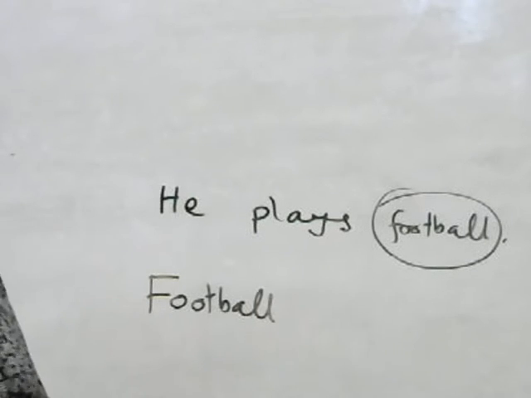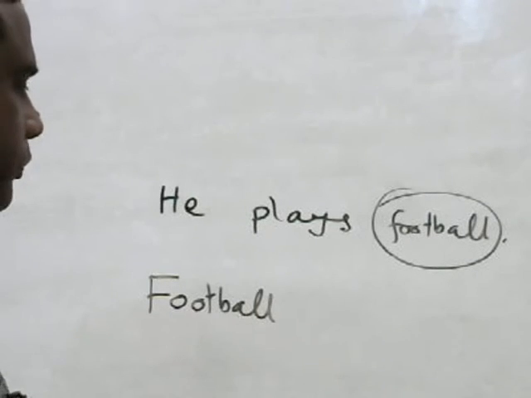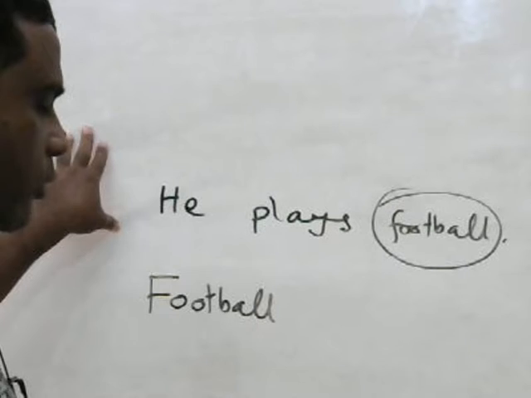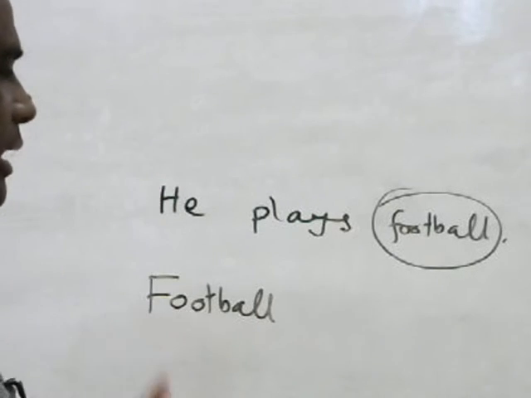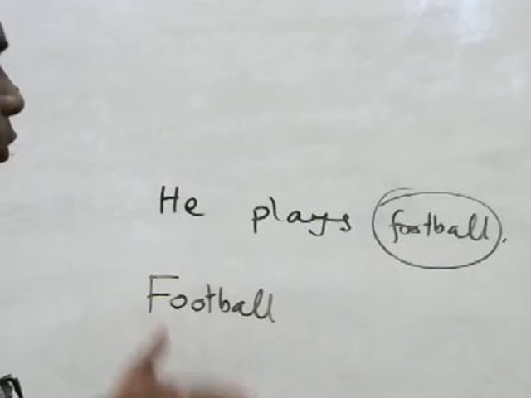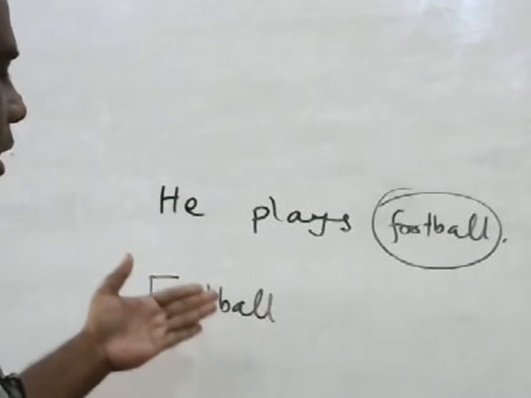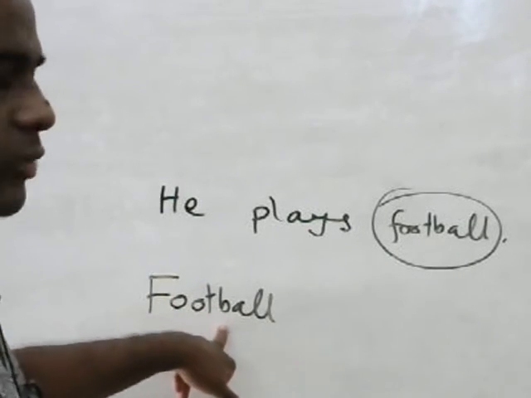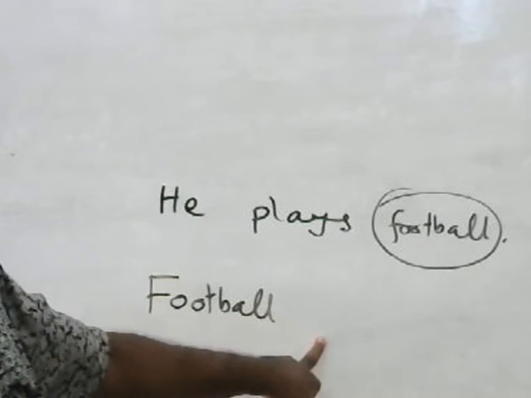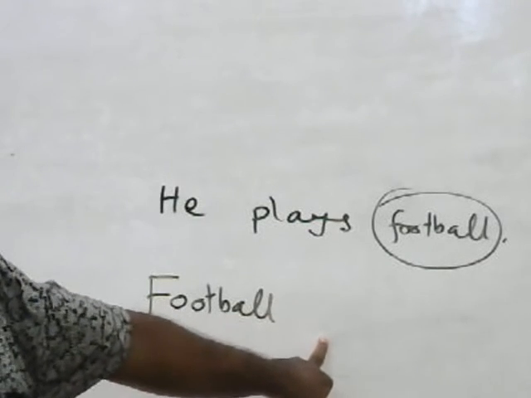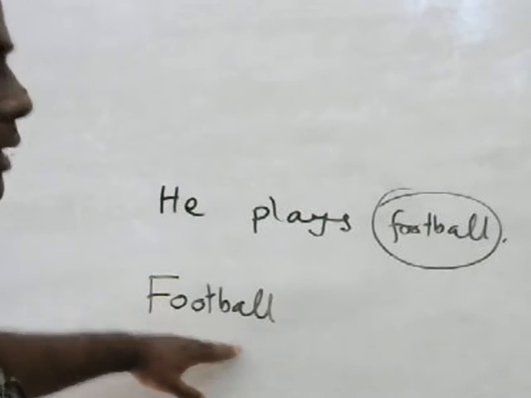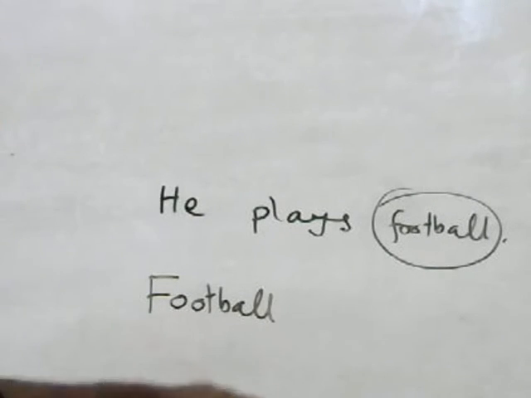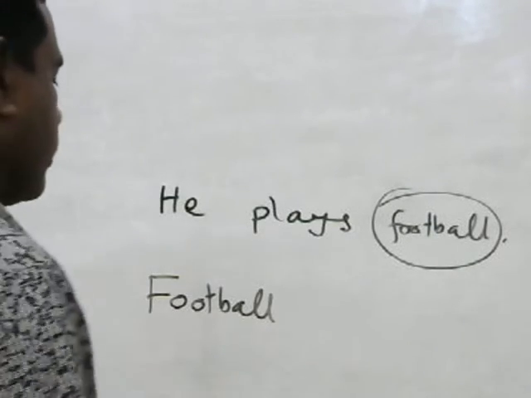Then we have to write the auxiliary verb. If we want to change a present indefinite sentence into passive voice, after the subject we have to write the auxiliary verb: is, am, are. As football is third person singular, we have to write the auxiliary verb is. Football is.